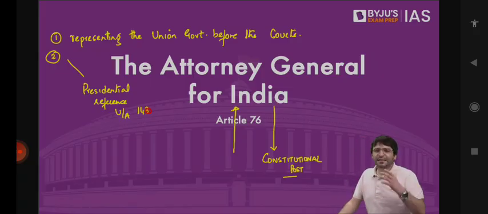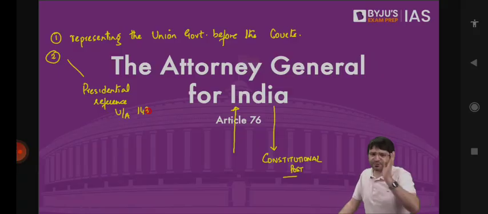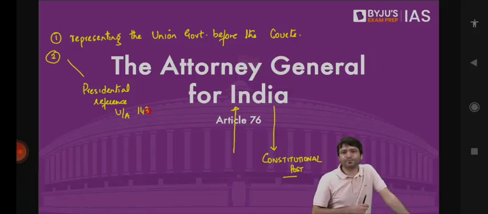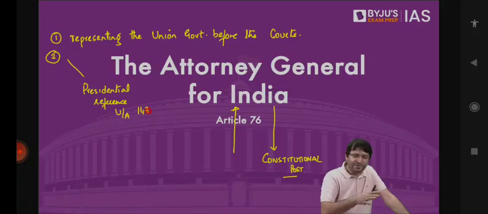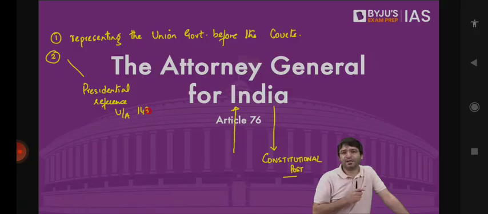In 1981, Supreme Court said it is the job of the government to decide who becomes the judge of the Supreme Court, judge of the High Court. But in 1993, the Supreme Court said no. We will have something known as the collegium system, where Chief Justice and some of his judicial colleagues will recommend names to the President, and only those names are to be appointed by the President for Supreme Court or High Court. That's how collegium system got developed.